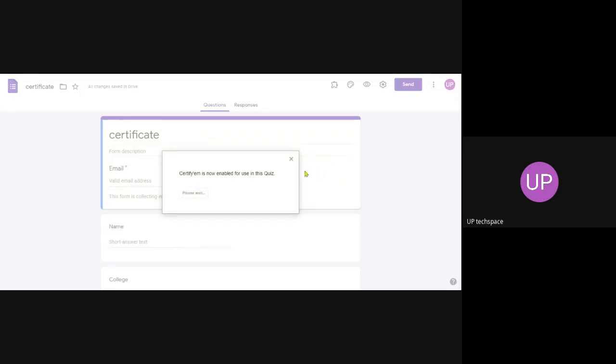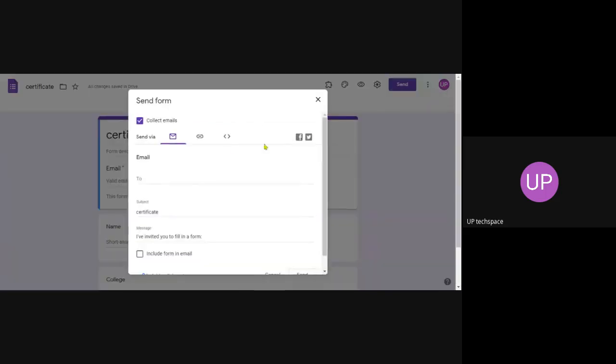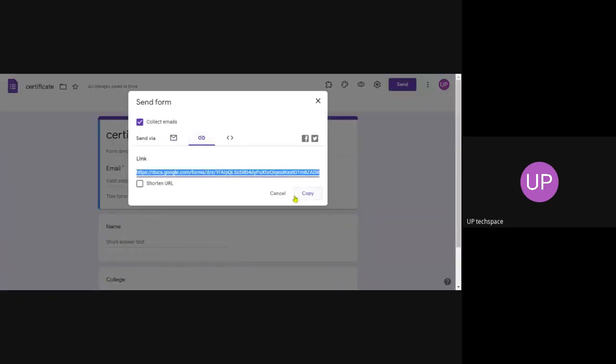Now what you have to do is, some of you should enter your details with this particular certificate.